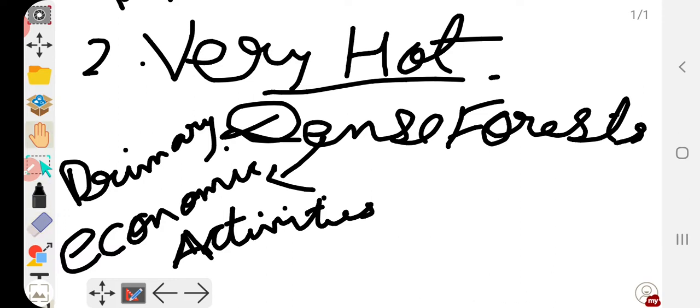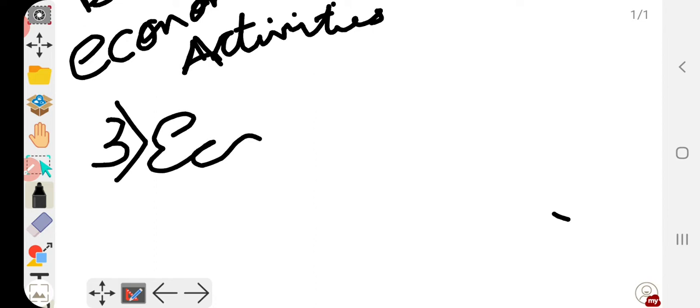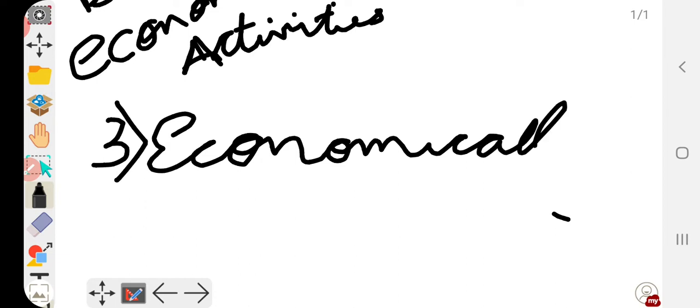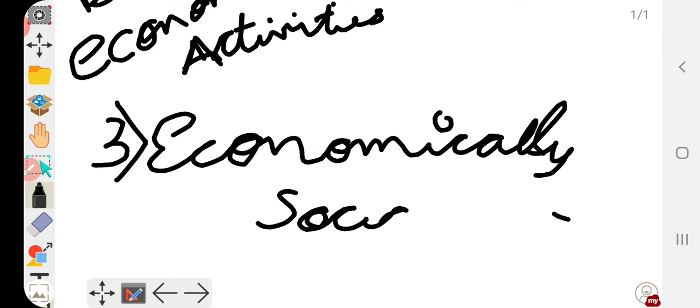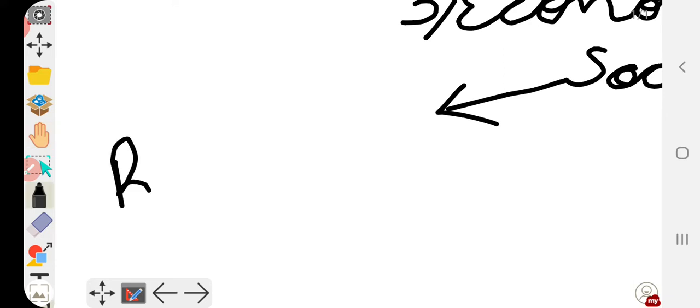The next is the countries of the African continent, except South Africa, are economically and socially backward. They are under the grip of malnutrition, hunger and civil war. So continuously there is political instability within themselves, and there is a lack of proper nutritive diets, meaning the people are suffering from malnutrition.